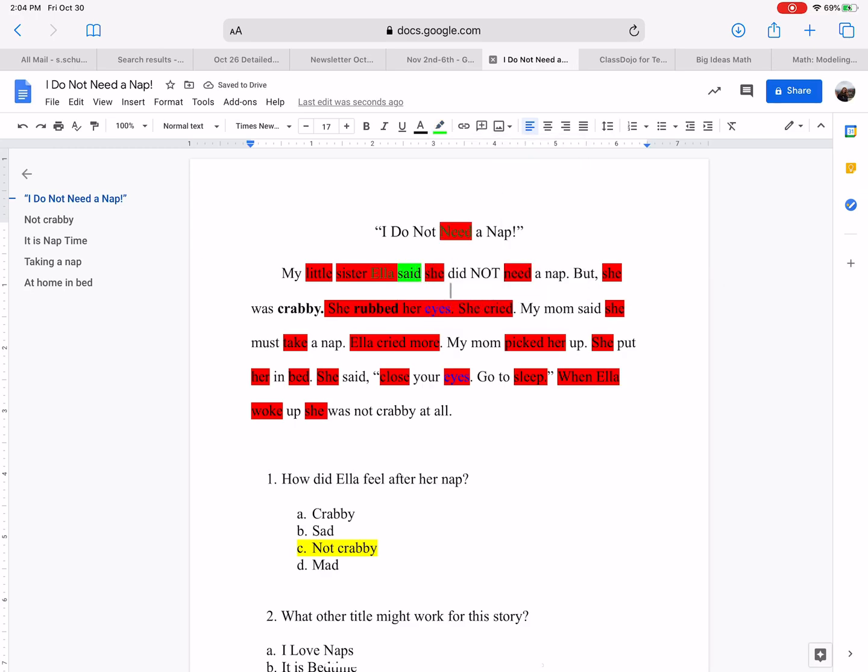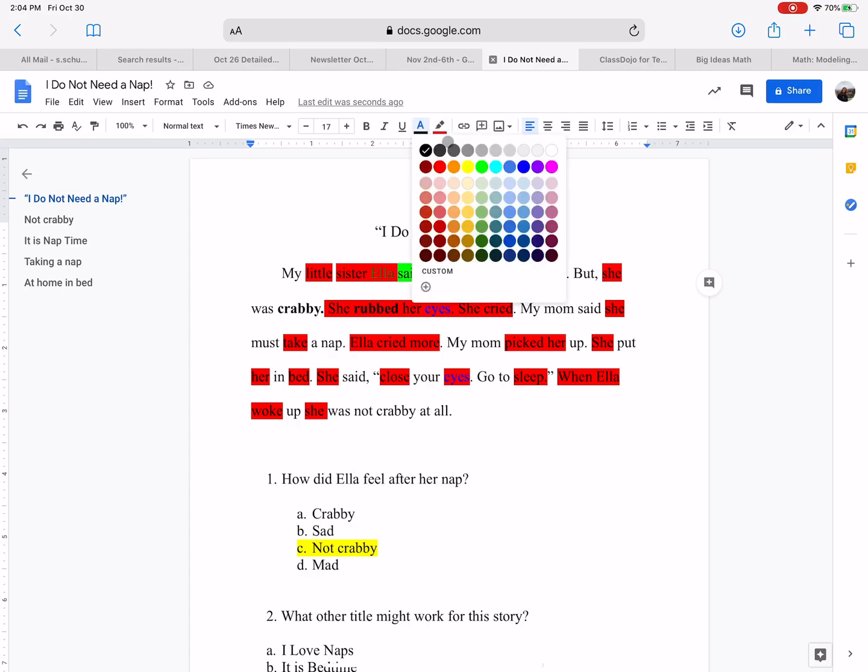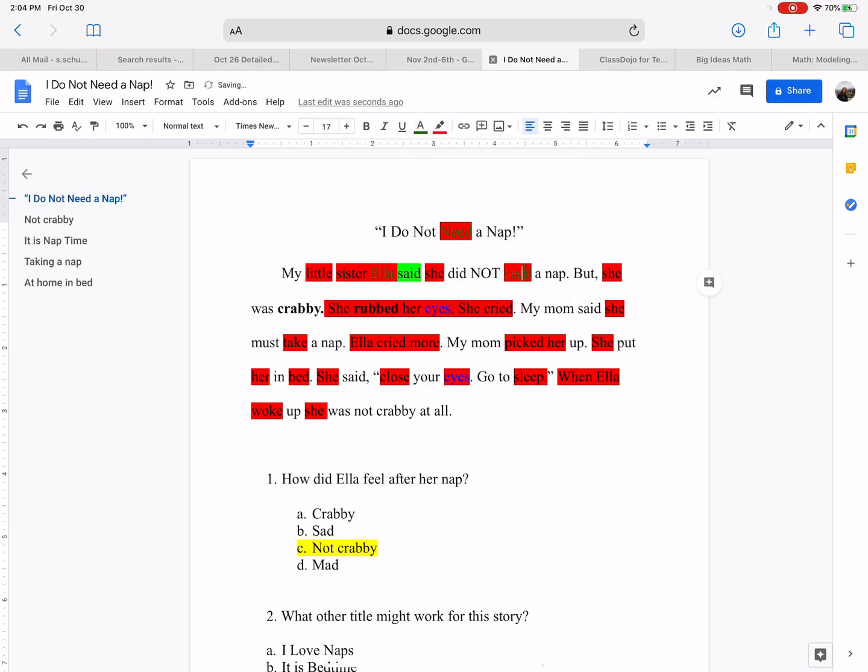Said, she did not. 1, 2, 3, 4. Ooh, need. We're gonna highlight need again. Let's see, text and make it green. A nap. But she was crabby.